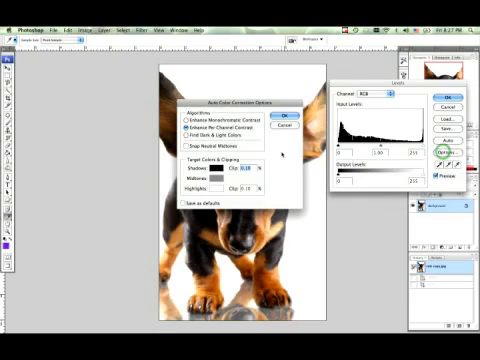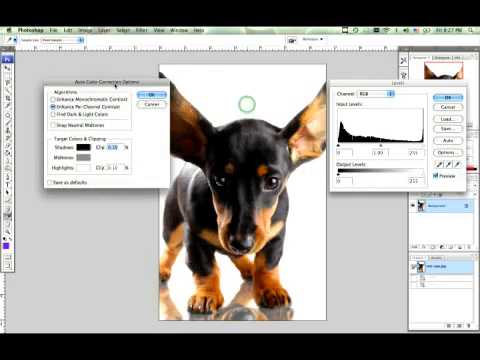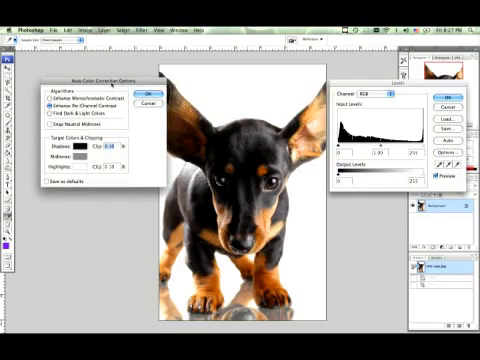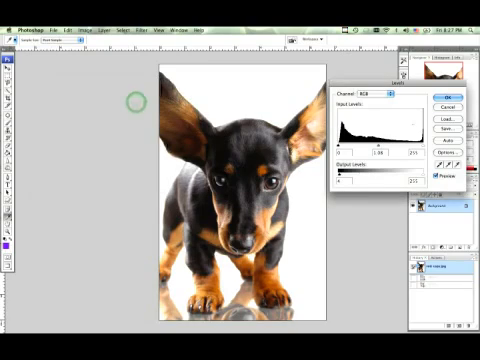I mean, you got other options here. You can enhance your monochromatic contrast. You can enhance the per channel contrast. You can find the dark and light colors. A lot of stuff that I never use because I don't use levels a lot. So, in a nutshell, this is levels.